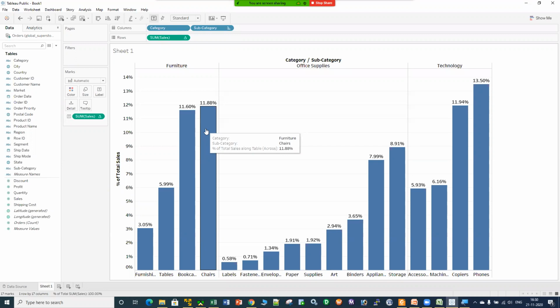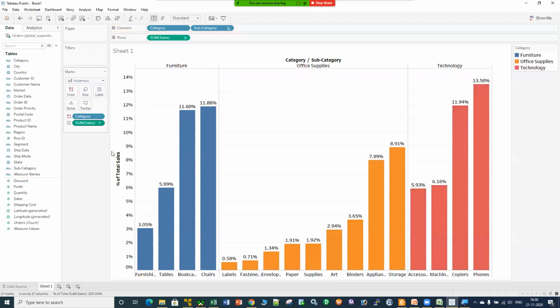Now let's suppose that someone tells me that we have to create some coloring with that chart. We have a color box over here, right? So how can we use that color box? I can take that category and put it into the color box. So I have a color legend created, right? In that color legend, furniture is represented with a blue color, office supplies with an orange color, and technology is with a red color, right?